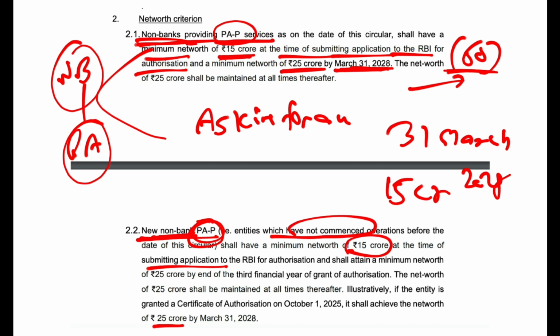A payment aggregator is a third-party service provider that enables customers to make payments to the merchants, like Amazon Pay, Razorpay, Paytm, Cashfree, PhonePe.